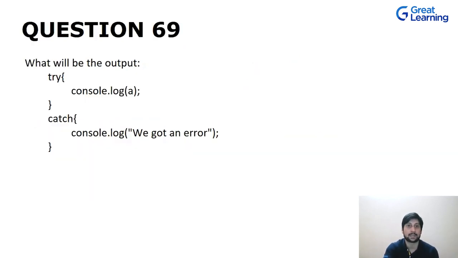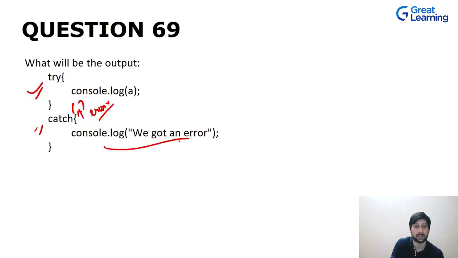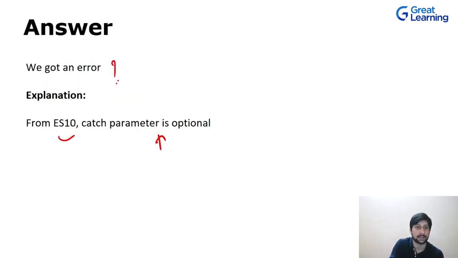Okay, now let's move on to our next question, which is try and then we don't have parentheses. Earlier we were using those parentheses wherein we were having that parameter error and then we were printing it. But over here we don't have any parentheses. So we have a try block and then the catch block. Will this throw an error? No, it will not throw, because after ES10, catch parameters were optional and we just have this message, we got an error, and that is what we have printed over here.